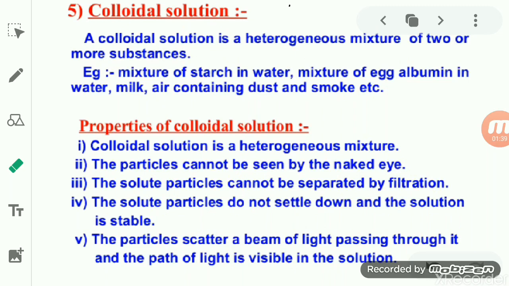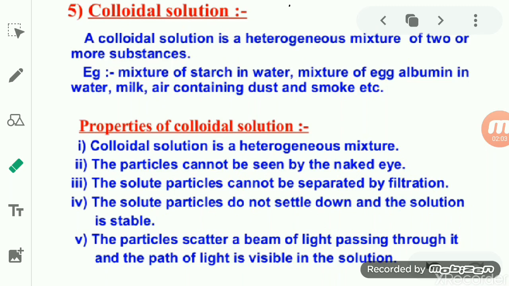So colloids have an intermediate size, not more than that of a suspension, and not less than that of a true solution.